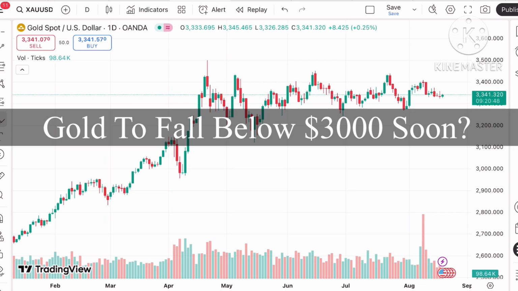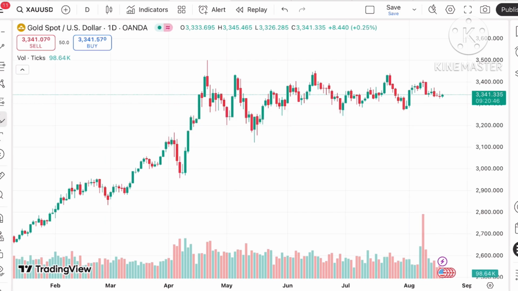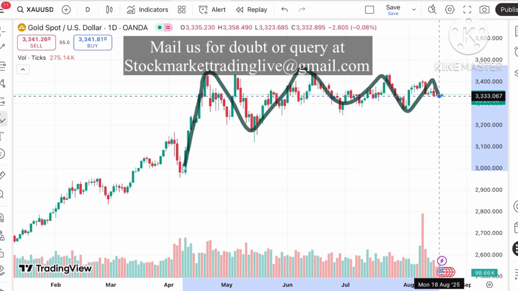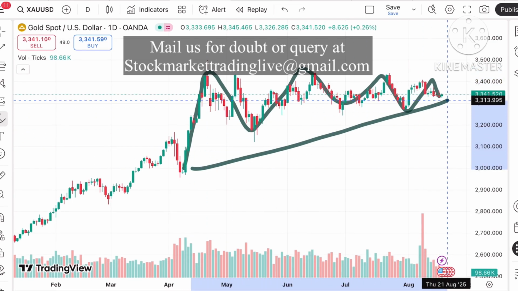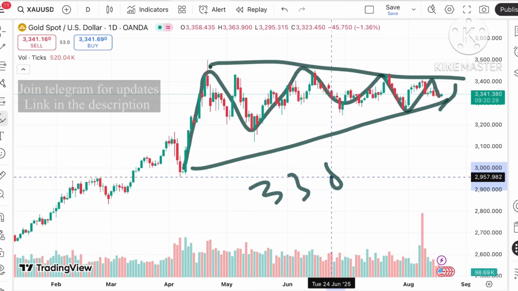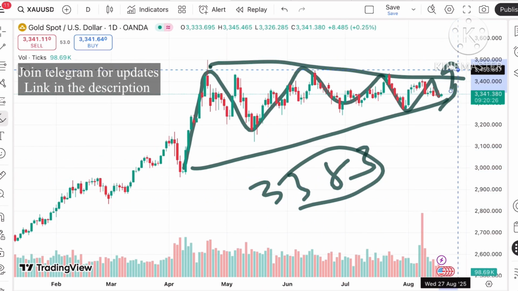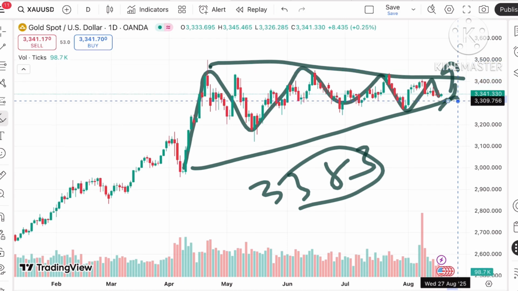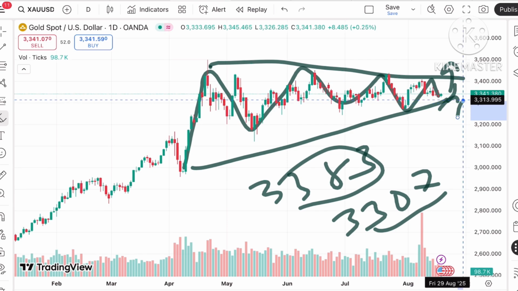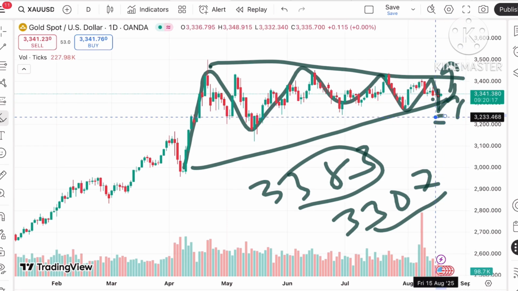So today in this video I'll explain how the price of gold has moved in the last 2 days and how the price of gold can move in the next 2 days. If you look at the chart of gold, it is trying to go narrow, as you can see looking at this particular trend. There is a probability that if the price keeps moving above a level of around $33.83, we can see a sharp rise. Or if the price starts moving below a level of 33.07, the trend can make a sharp fall. This is what we can see looking at this particular chart.